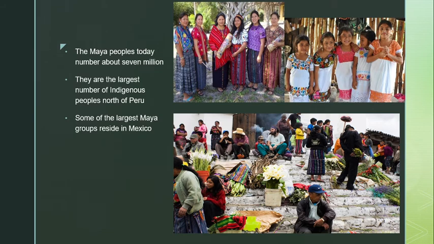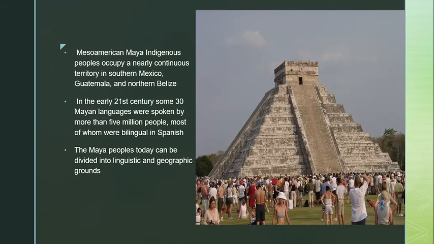The Maya people today number about 7 million from my research. They are the largest number of indigenous peoples north of Peru, and some of the largest Maya people groups reside in Mexico. Mesoamerican Maya indigenous peoples occupy a nearly continuous territory in southern Mexico, Guatemala, and northern Belize.